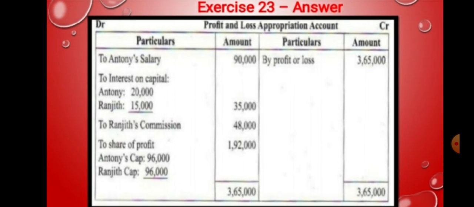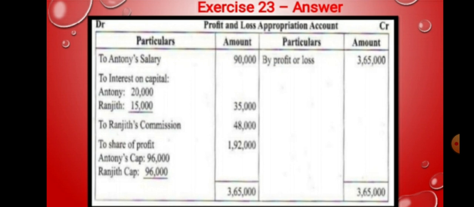Sum number 23. The profit of 3,65,000 will be recorded on the credit side. Then to Antony's salary 90,000. To interest on capital: 20,000 for Antony, Ranjit 15,000. How does this 20,000 arise? The interest on capital is 5%. The first partner's capital is 4 lakhs, so 4 lakhs into 5 by 100, totally 20,000.